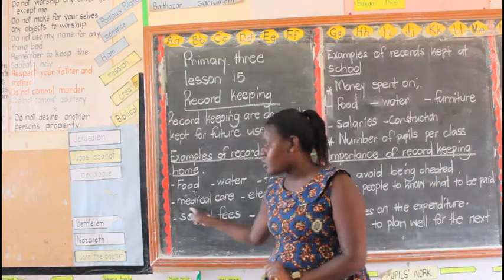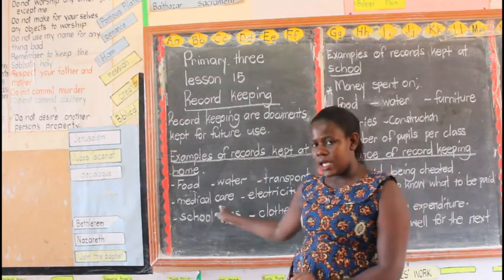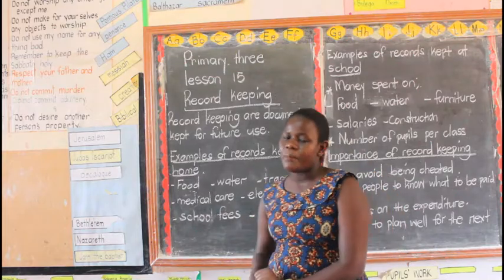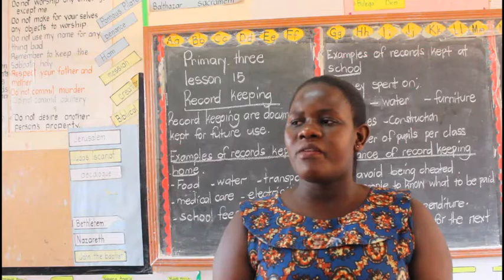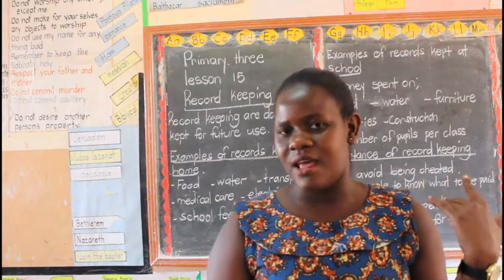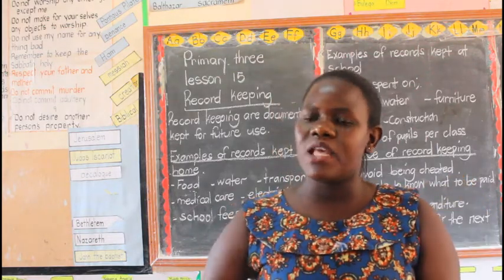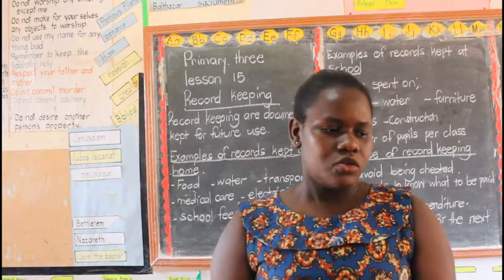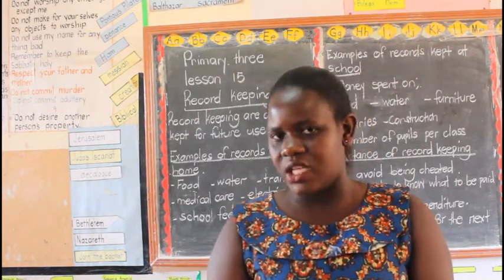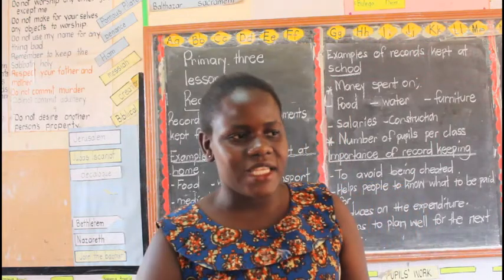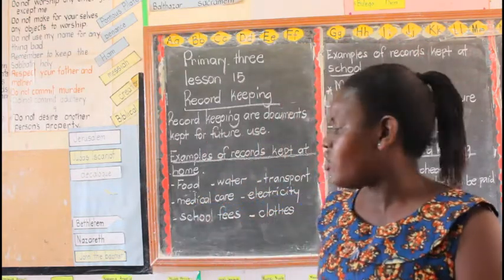Then we have here medical care. Medical care. Are we together? For example, in our home, how many people fell sick this month? How many people fell sick last month? Are we together? So they keep on keeping those records and they say, this month we spent a lot of money on medication. Are we together? So mom and dad keep on keeping those records.